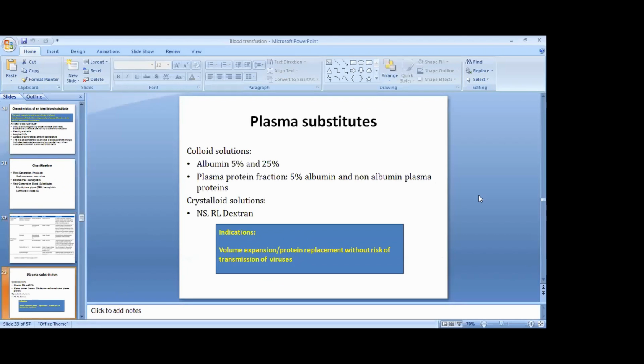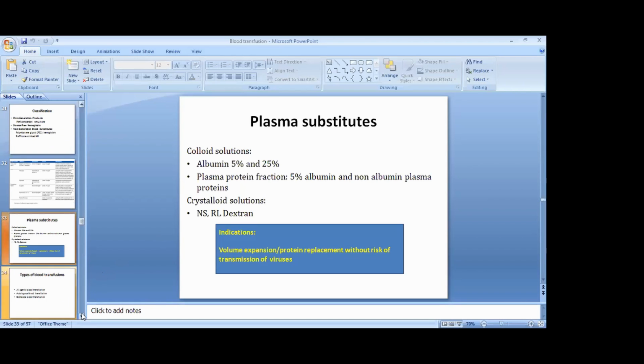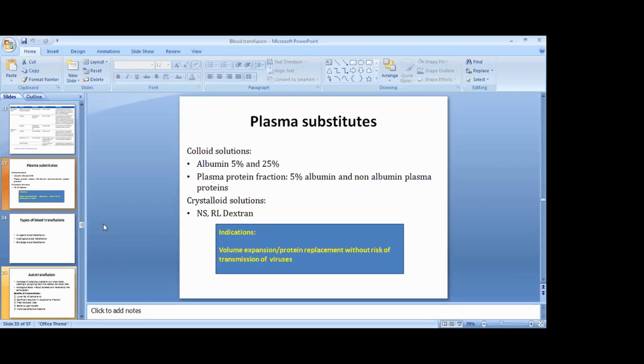Now after that, you should also know what the plasma substitutes are. There are colloid solutions and crystalloid solutions. Among colloid solutions, there is albumin 5% and 25%, and plasma protein solutions or fractions, which are 5% albumin and non-albumin plasma proteins. Crystalloid solutions like normal saline, Ringer lactate, dextrans. Indications are volume expansion, protein replacement without risk of transmission of viruses. So this ends our today's topic of discussion.